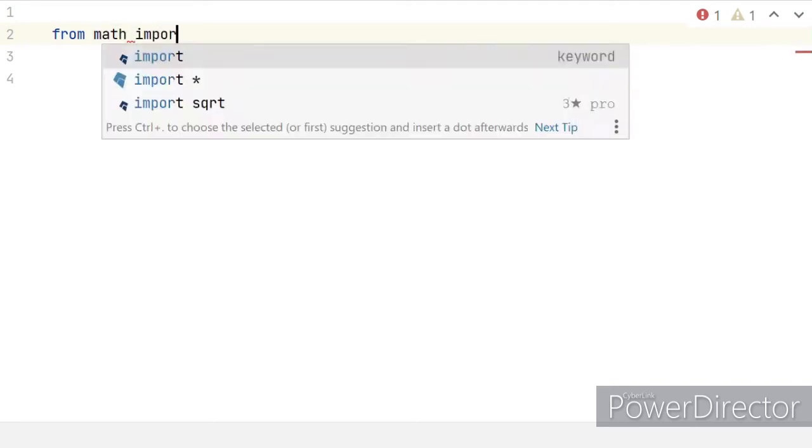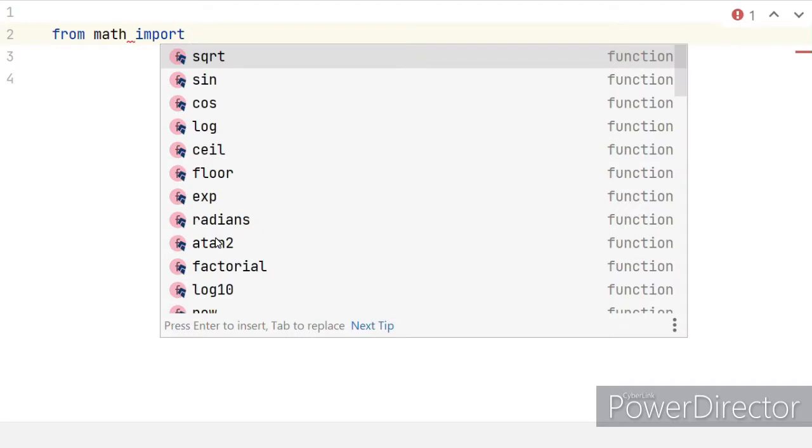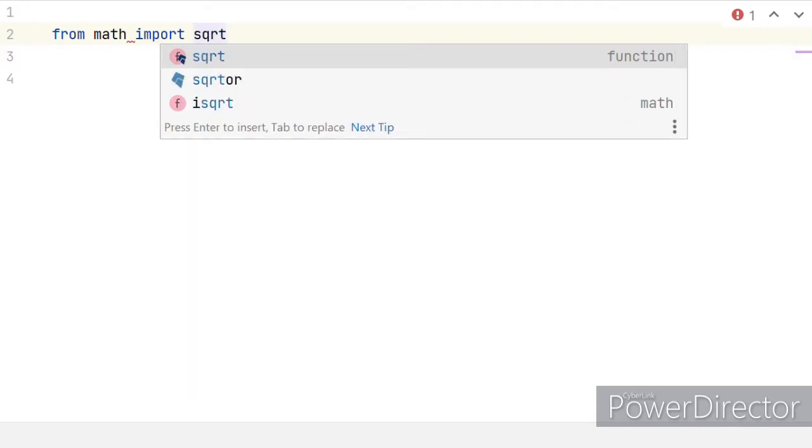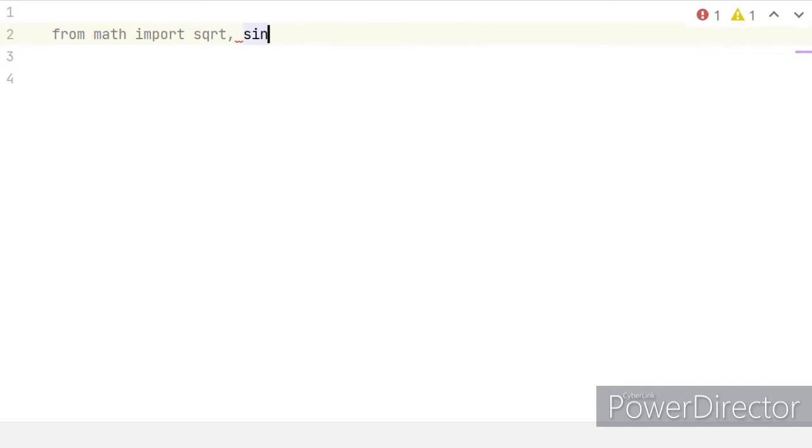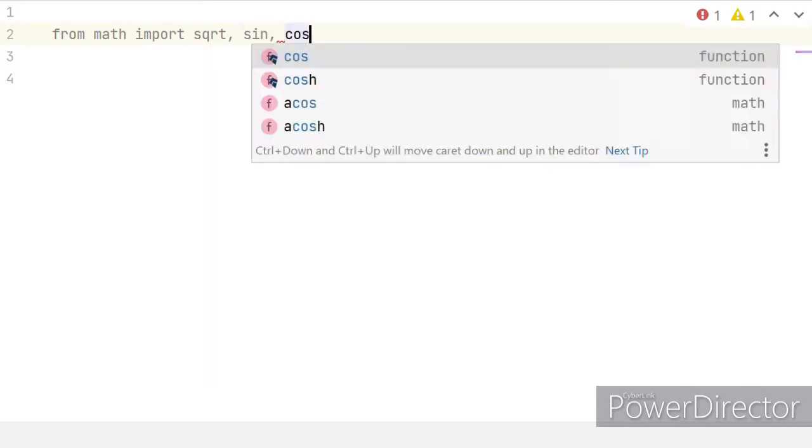So first you start by saying from, then the name of the library, which is math in this case, then you say import. Lastly, you mention the names of the things you want to import. So I want to import sqrt, which is square root, then sine, and lastly cosine. Commas can be used to separate each function or thing, and if you misspell a word, PyCharm will give an error.